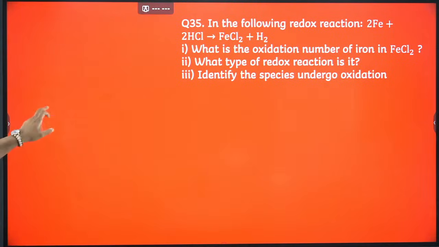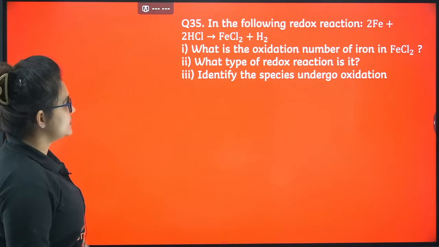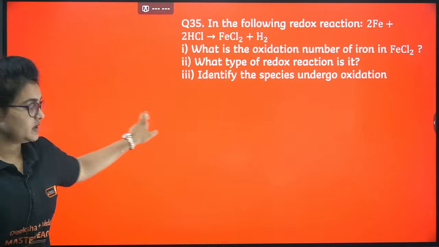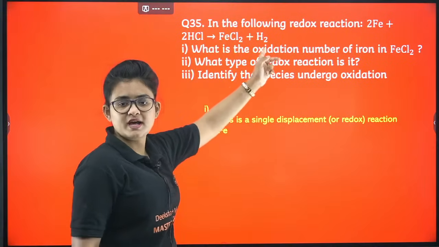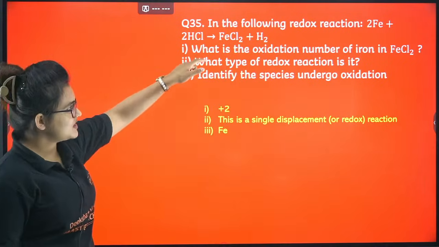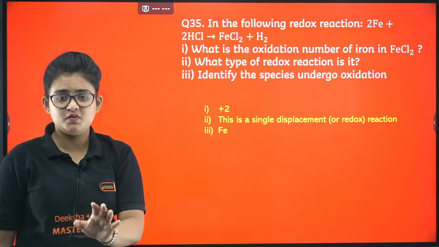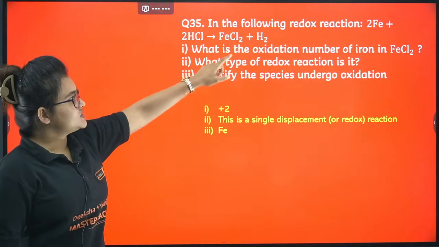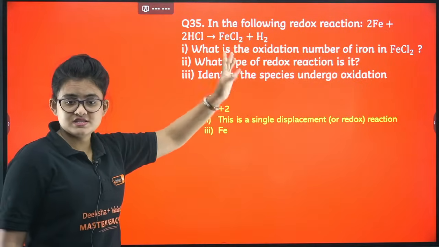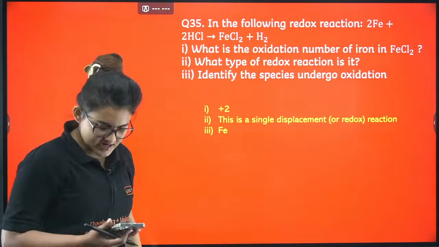Let's proceed. In the following reaction, 2Fe + HCl giving FeCl2, what is the oxidation number? This is taken from the model question paper. Definitely the oxidation state of Fe in FeCl2 is going to be +2. What type of redox reaction? It's basically a 10th level question. It's a single displacement type of reaction. Which one is undergoing oxidation? Iron: it is in 0 oxidation state in the reactant and is coming to +2, meaning it is oxidation, right?